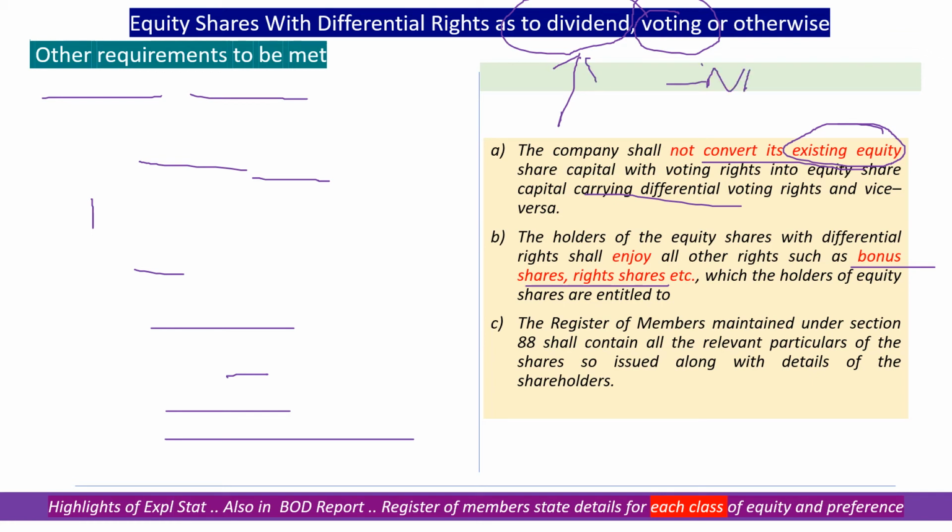They might not have any voting powers in the meetings. And the register of members shall contain particulars equally for both, for shareholders with differential rights and shareholders with normal or additional rights.